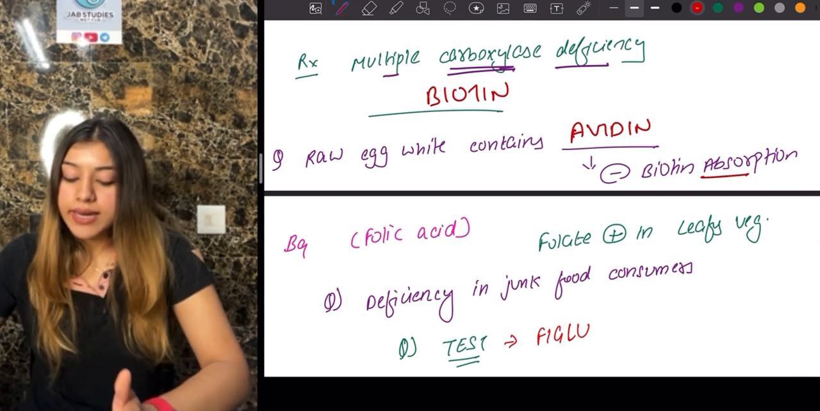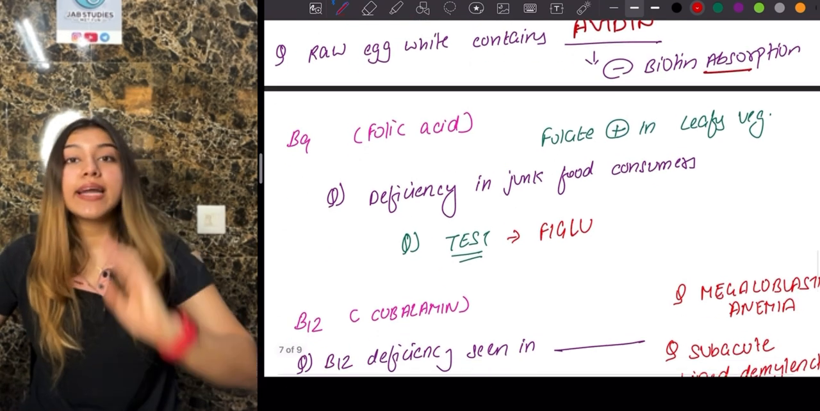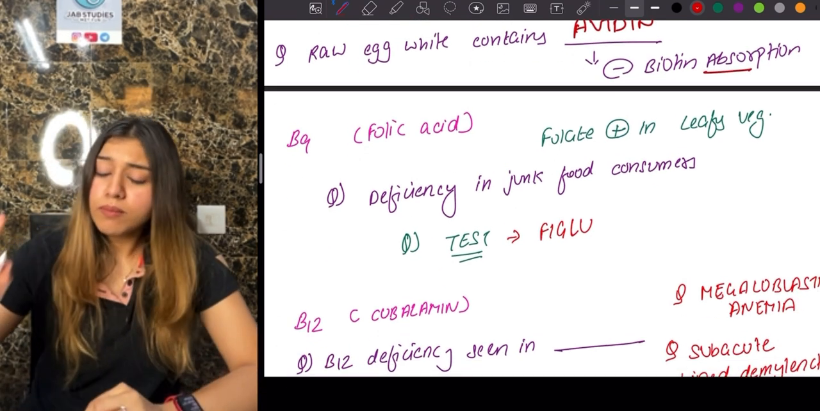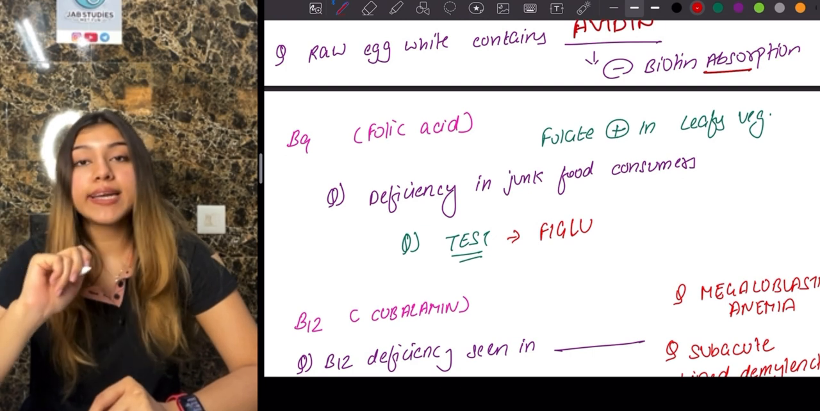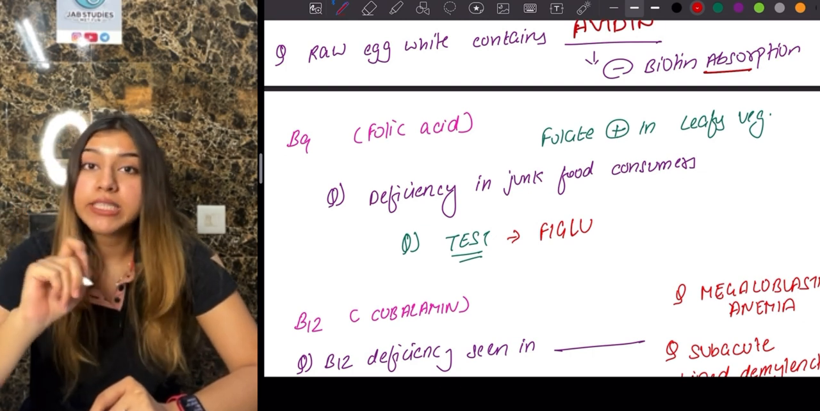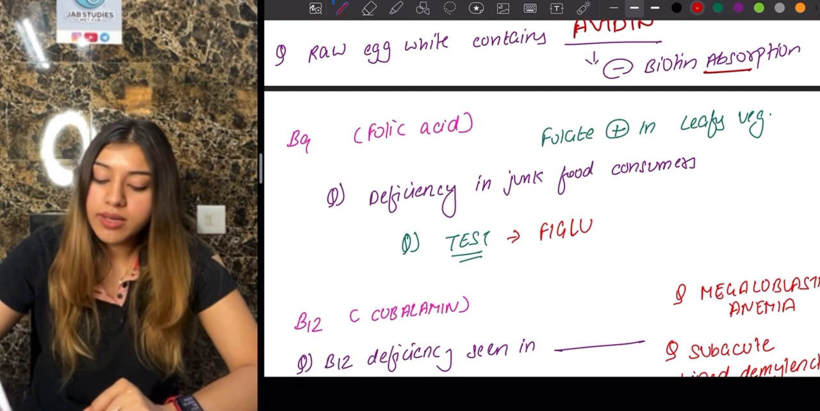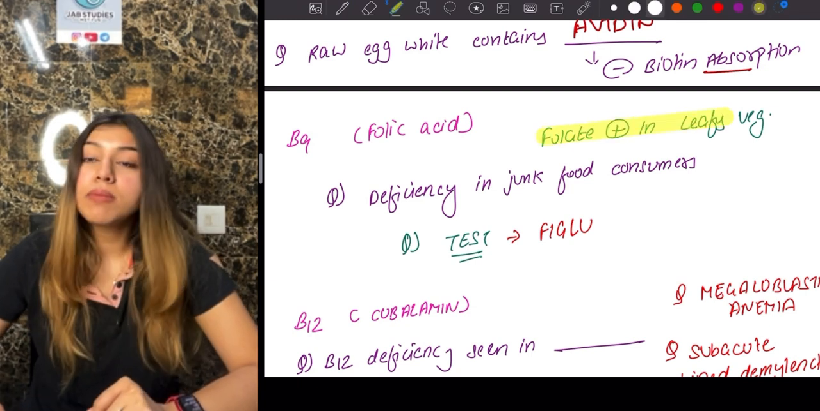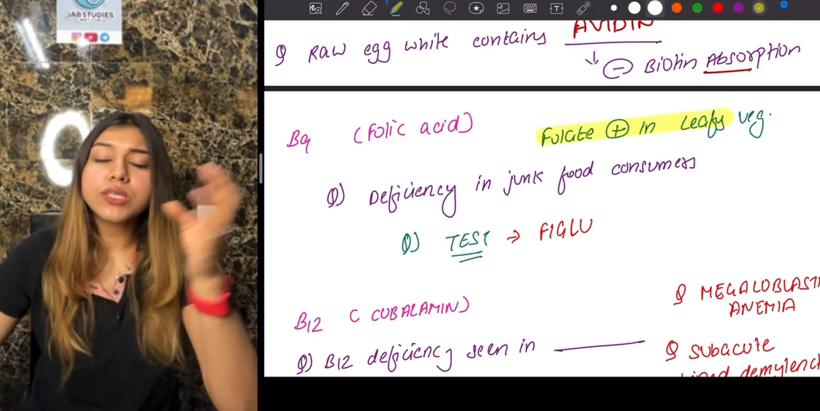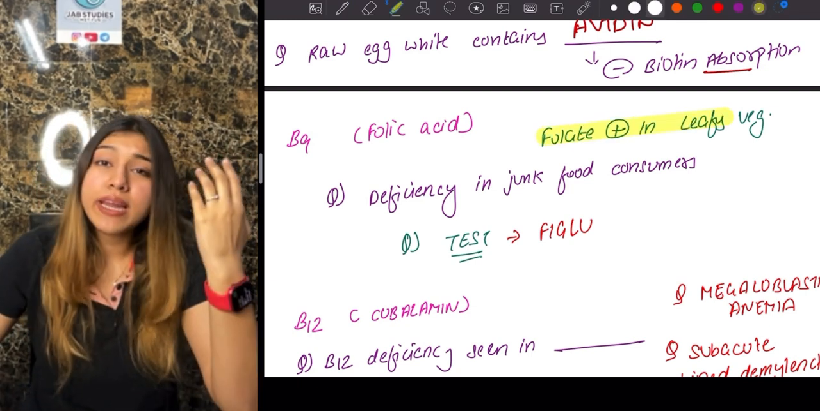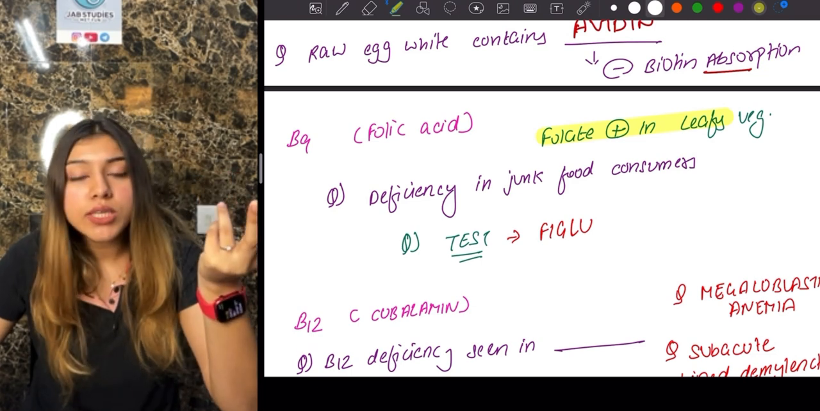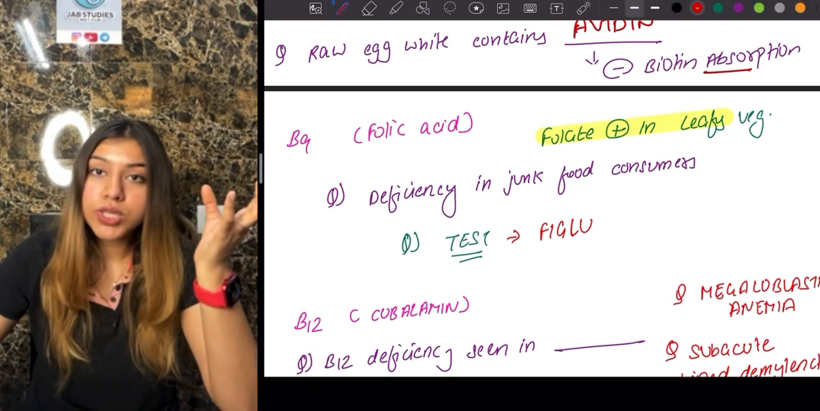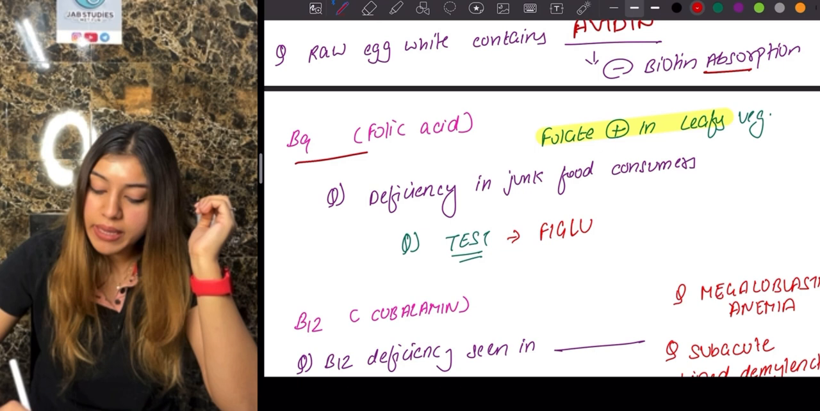Okay. Next, let us move on to our B9, that is our folic acid. What you need to know, guys, is that folate is present mostly in our green vegetables, our leafy vegetables. So that is one point that you need to remember. Next, obviously a person who's too much into junk food and doesn't eat green vegetables, what deficiency will he have, guys? By logic that we have just understood, he's going to have B9 deficiency.